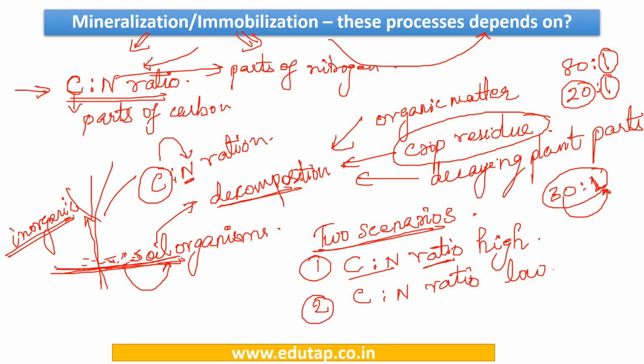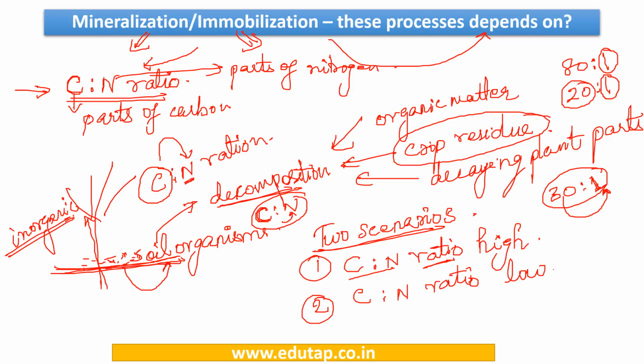Okay, so when you have a crop residue, that crop residue would have certain C:N parts. Now these soil organisms decompose the carbon which is present in the crop residue. To decompose this carbon, it requires the help of nitrogen. So this is a concept that you need to understand. When the crop residue is present, the soil organism tries to decompose the carbon present in it, and in order to decompose that carbon, it uses nitrogen. Right? Till now we have understood this.